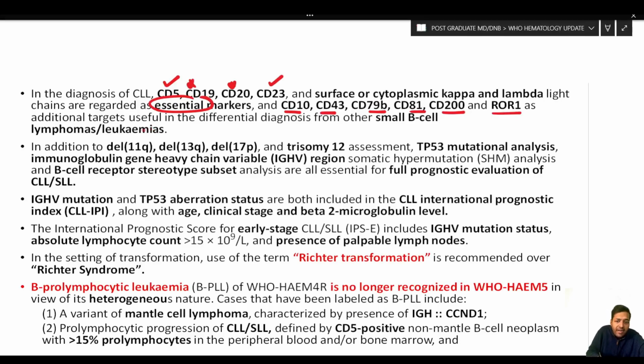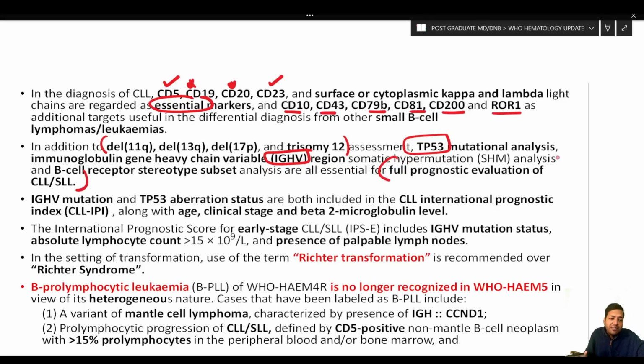In addition, deletion 11q, 13q, 17p, trisomy 12 assessment, TP53 mutational analysis, immunoglobulin gene heavy chain region variable somatic hypermutation analysis, and B cell receptor stereotype subset analysis are all essential for a full prognostic evaluation of CLL, SLL.